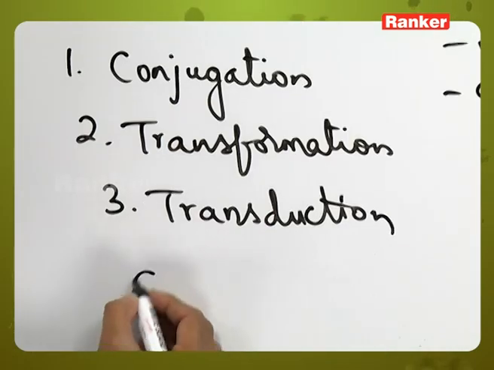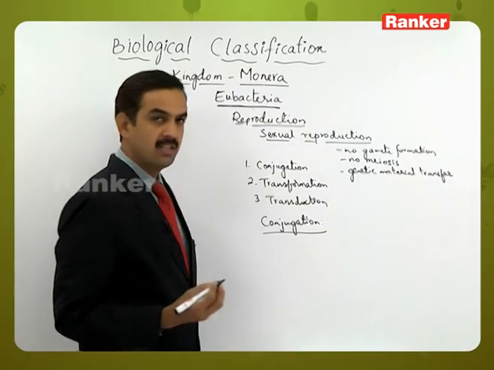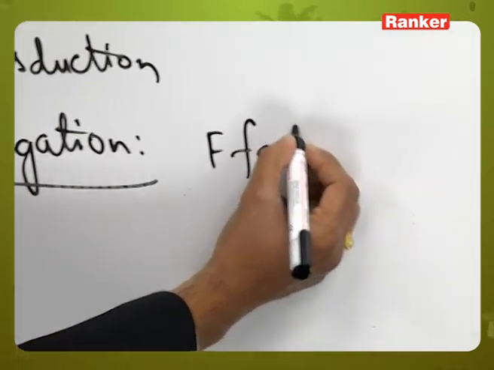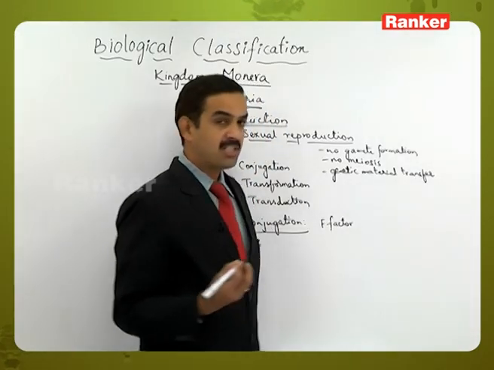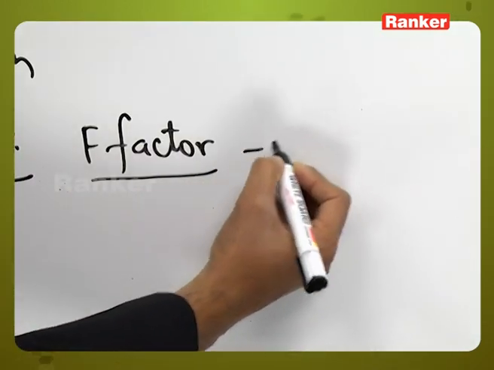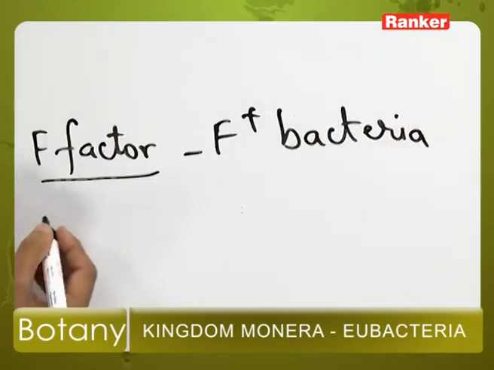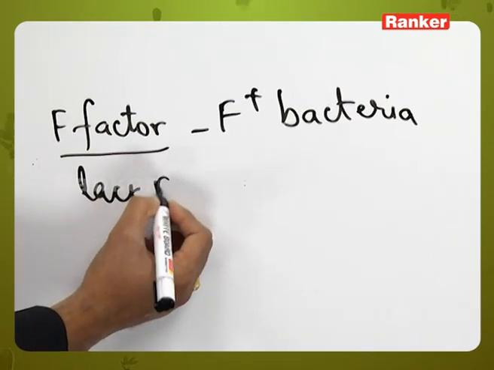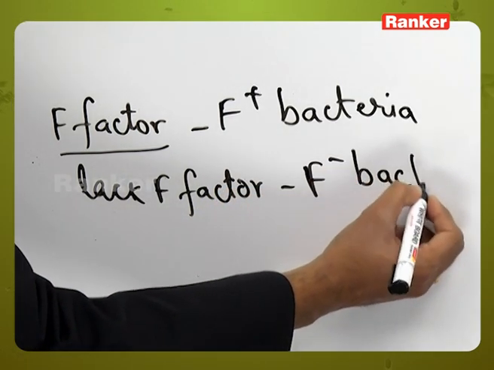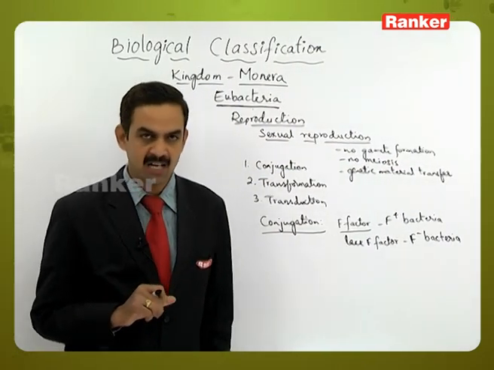So here in conjugation, the 2 bacteria will participate in the process. Here the bacteria which contains F factor, that is the fertility factor will be there. So the one which contains this fertility factor in the form of plasmid, so we call that as a F plus bacteria. And the one which lack F factor, that is the bacteria which lack the fertility factor, we call that as a F minus bacteria.